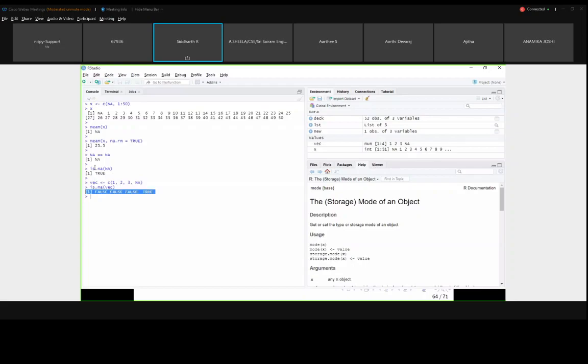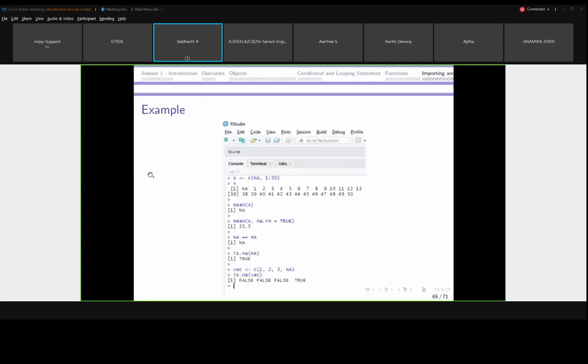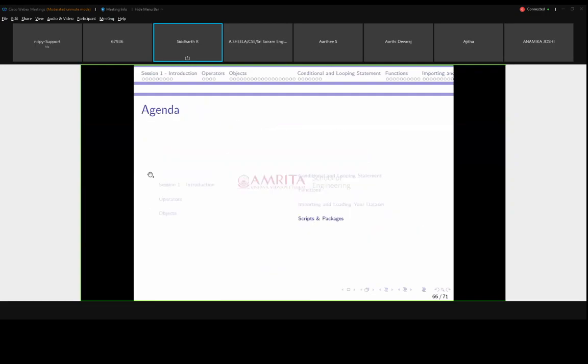Okay, so this is how we can check whether our data set has NA. So this is how we can handle NAs using functions, and we can check for NA in the data set.